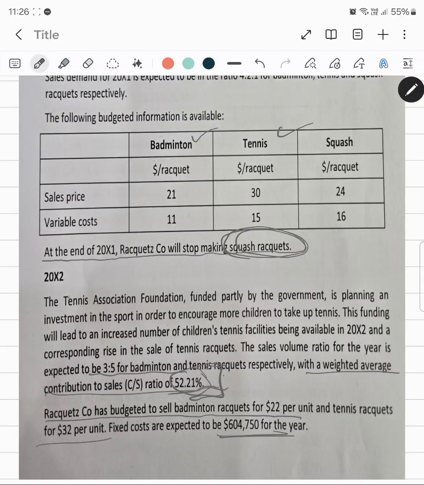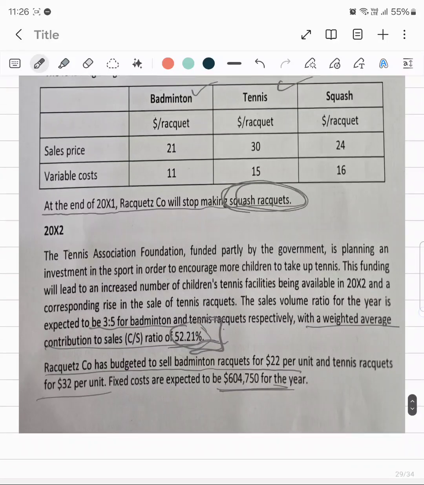Therefore, the weighted average contribution to sales ratio, that was 52.21, becomes the weighted average contribution to sales ratio for the entire company. Got it?